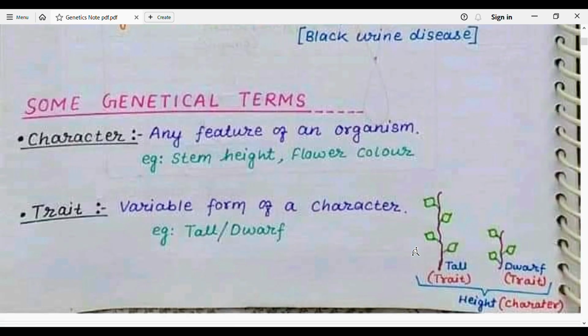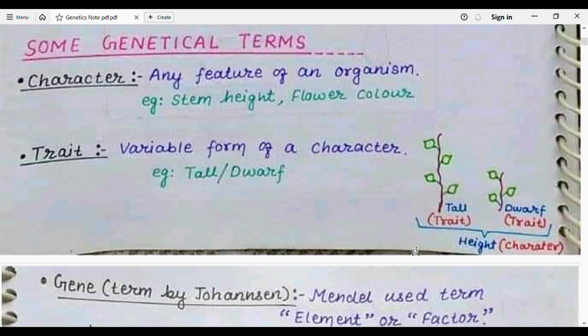Some genetical terms, for example, what is a character? Any feature of an organism, for example, stem height, flower color, skin color of human beings, height of human beings, height of the plant. These are known as characters. And then what is a trait? A variable form of a character. For example, within a species, some organisms are tall, some organisms are dwarf, or some organisms are in between.